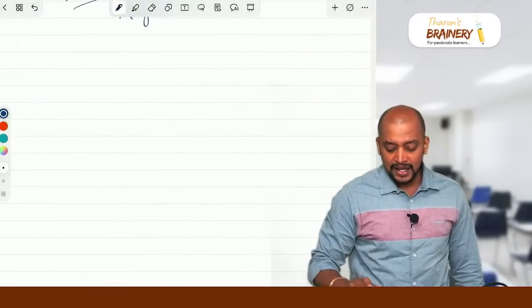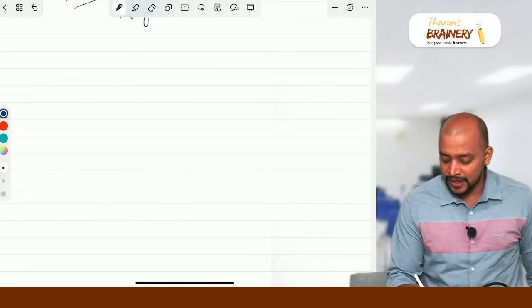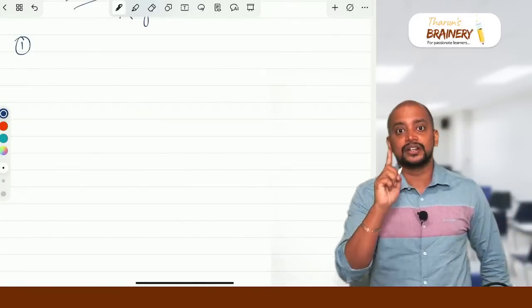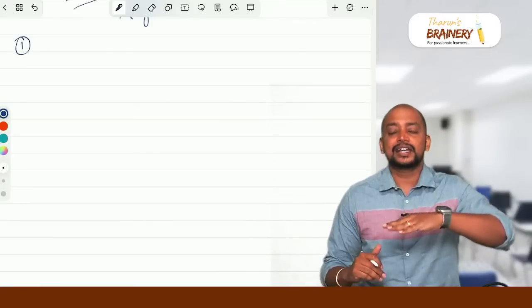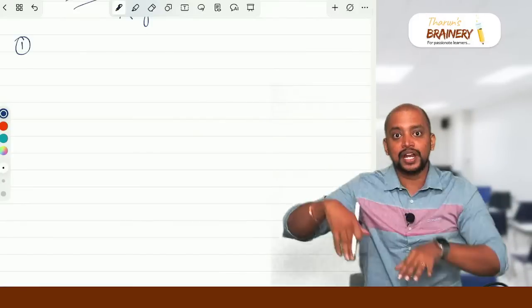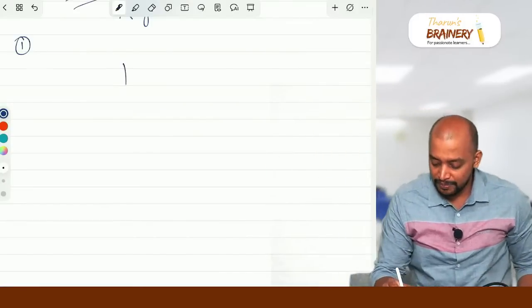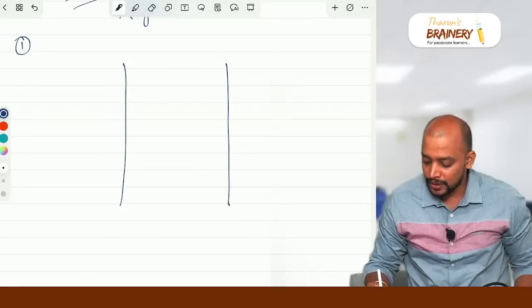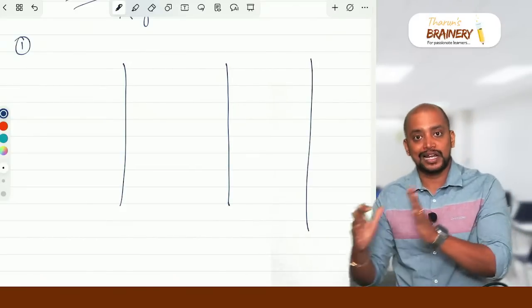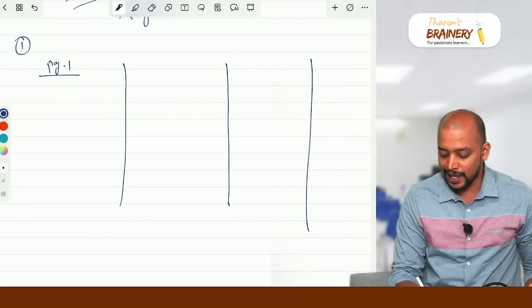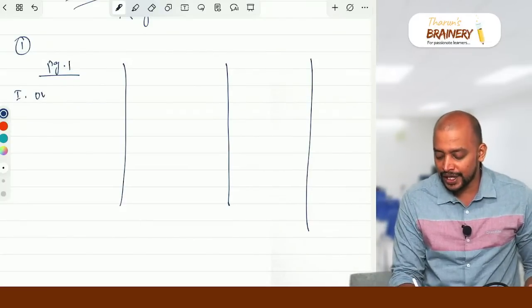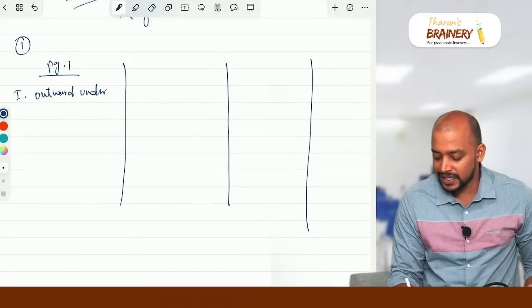Okay, then the first question, what you need to do. Whenever you are writing the first question, the case study type 14 marks question, prepare like this: you take 4 pages. Page 1, page 2, page 3, page 4. In page 1, you write statement showing outward supplies under FCM.